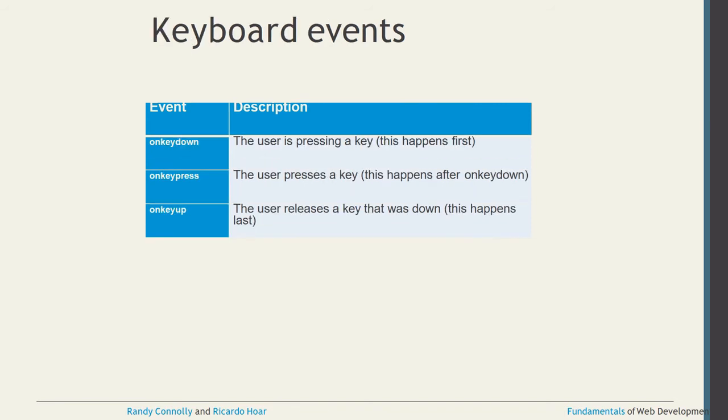Same way for keyboard events, the first thing is onkeydown, onkeypress and onkeyup. These are the three things. The user pressing a key is called onkeydown. On keypress, the user presses a key. And on keyup, the user releases a key that was down.